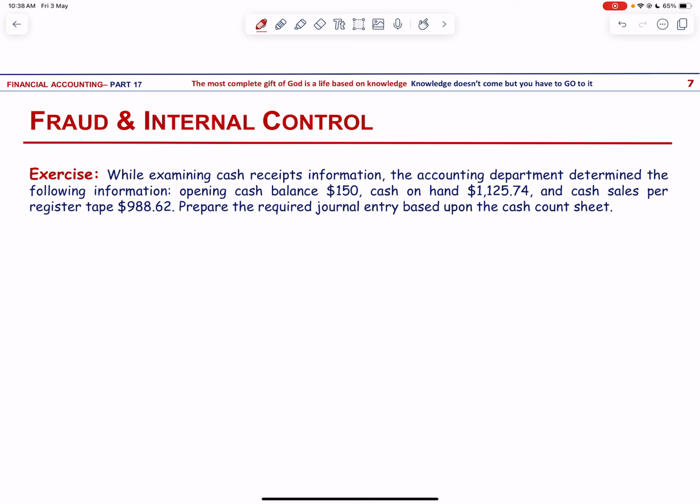So obviously, first of all, cash is going to be debited by 1125 minus 150, the opening cash balance, so cash is going to be debited by 975.74.